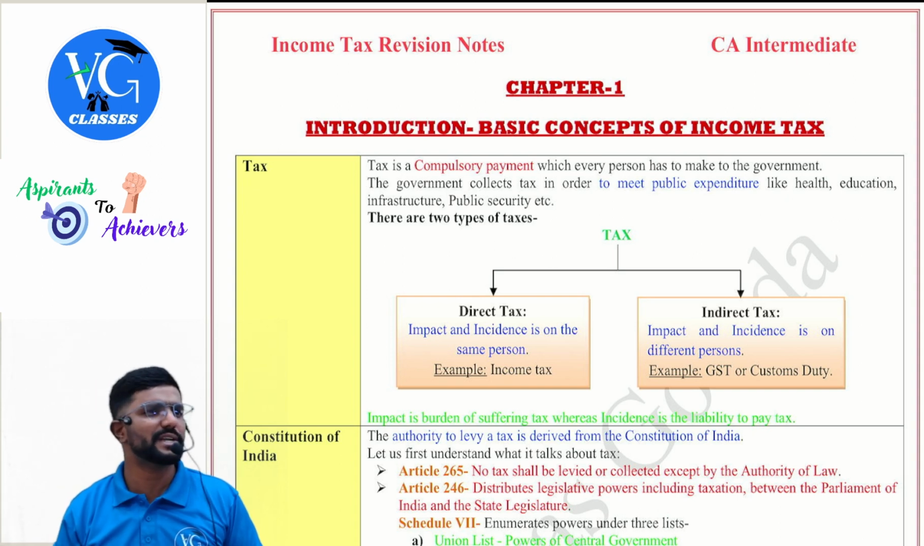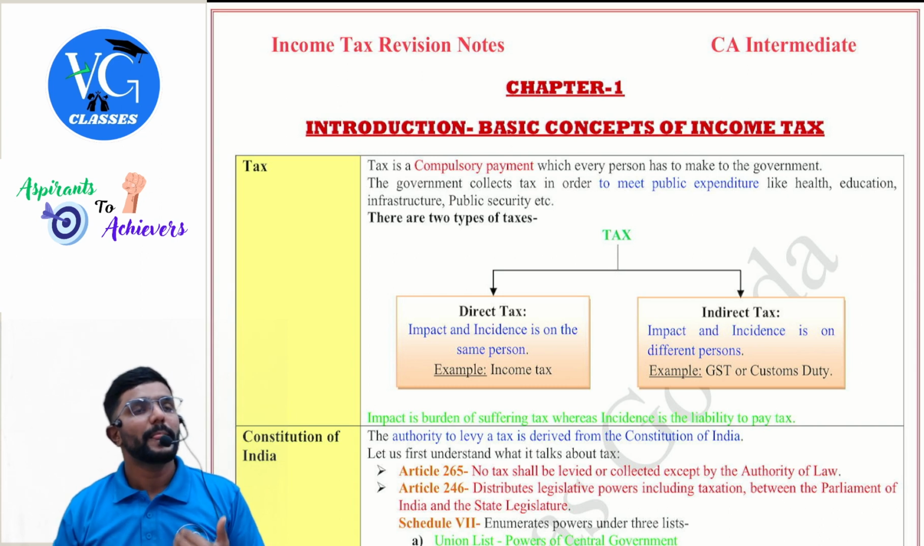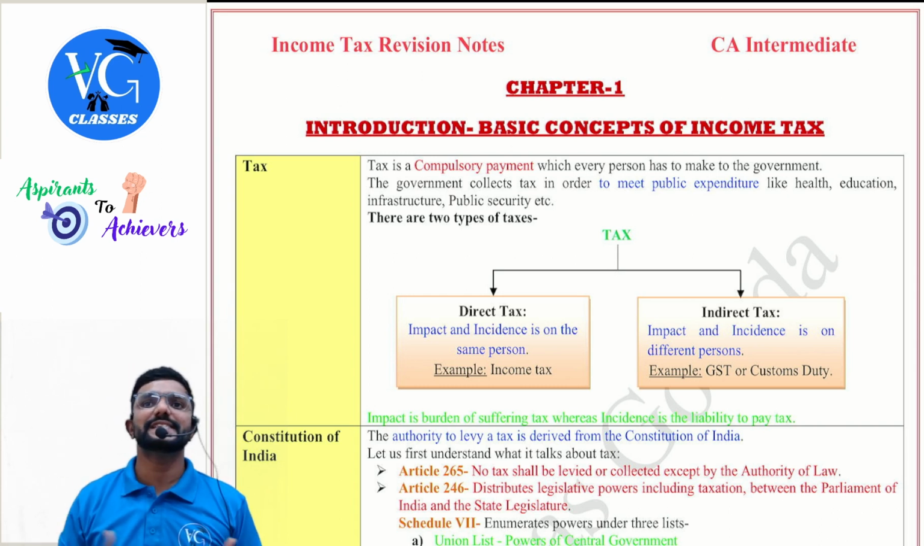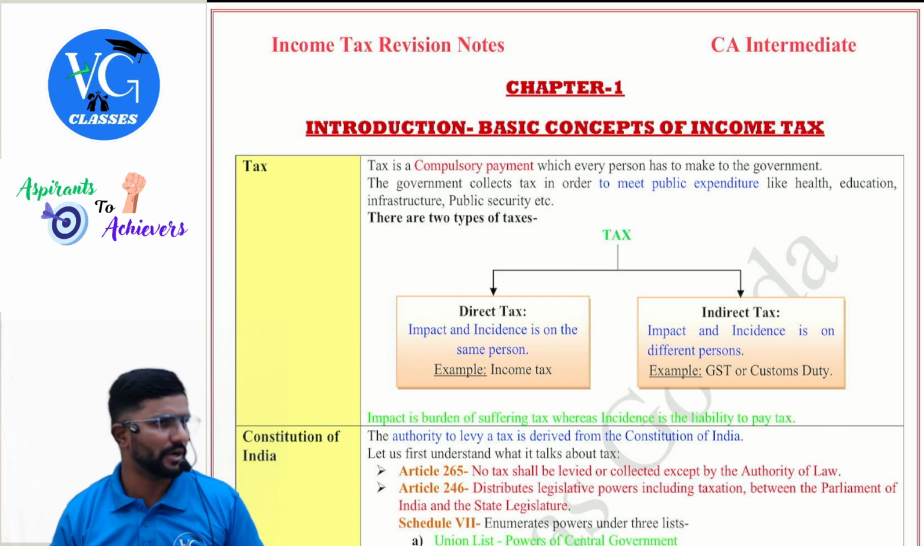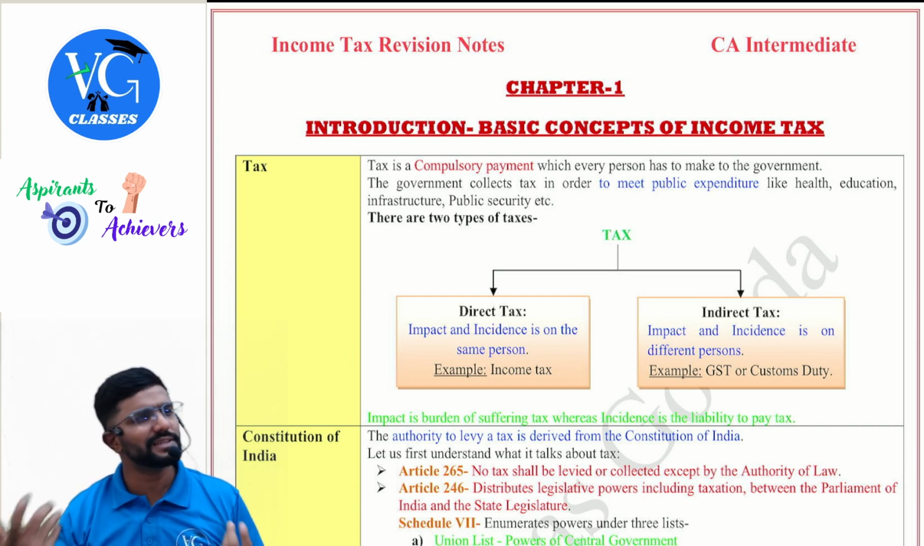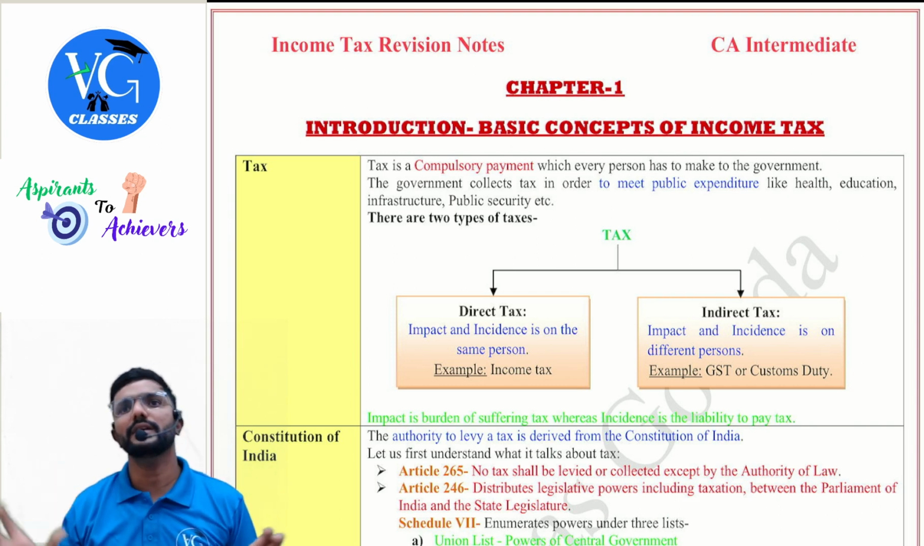Customs is not a part of your intermediate syllabus, so let us not touch it. Coming to GST, goods and service tax. Now, the impact will be on a different person and the incidence will be on a different person. We use the words supplier and recipient in GST law. Supplier is nothing but the seller, recipient is nothing but the buyer. But in law, we will not use these terms; we use the terms supplier and recipient.